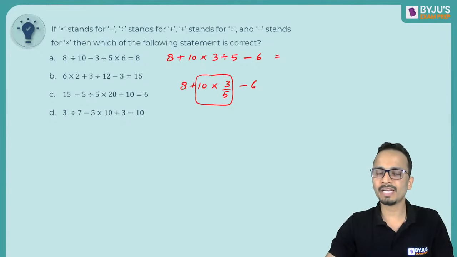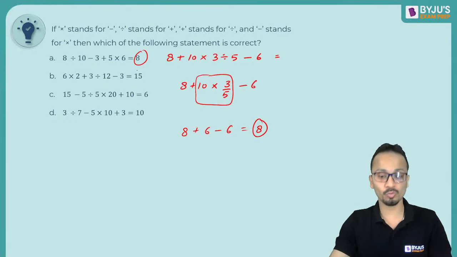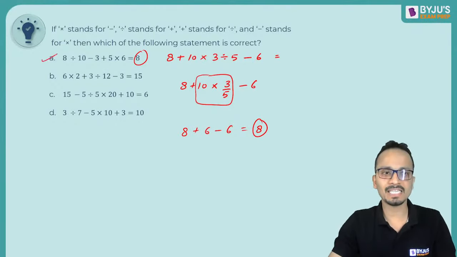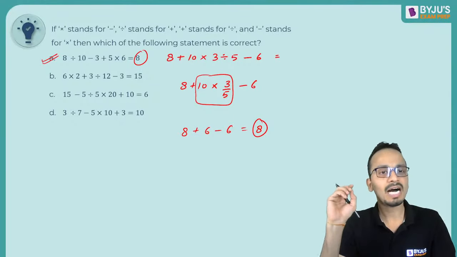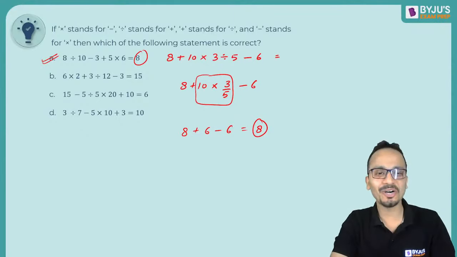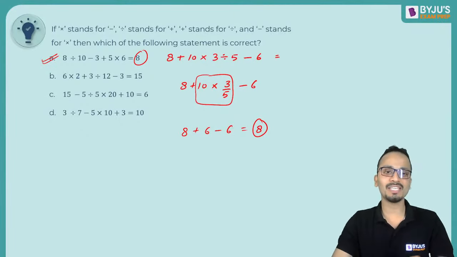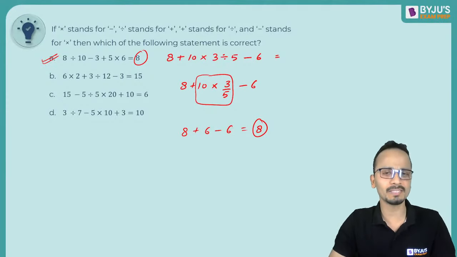So 10 divided by 5 will become 2. So these cancel out, and then here I'll get 6. So 8 plus 6 minus 6. And yes, this is equal to 8. So on the right hand side we had 8. So yes, we are lucky, and the correct answer is option A. So Pirushi, the answer is option A, not option C. Okay, so option A, the first statement, is absolutely correct.